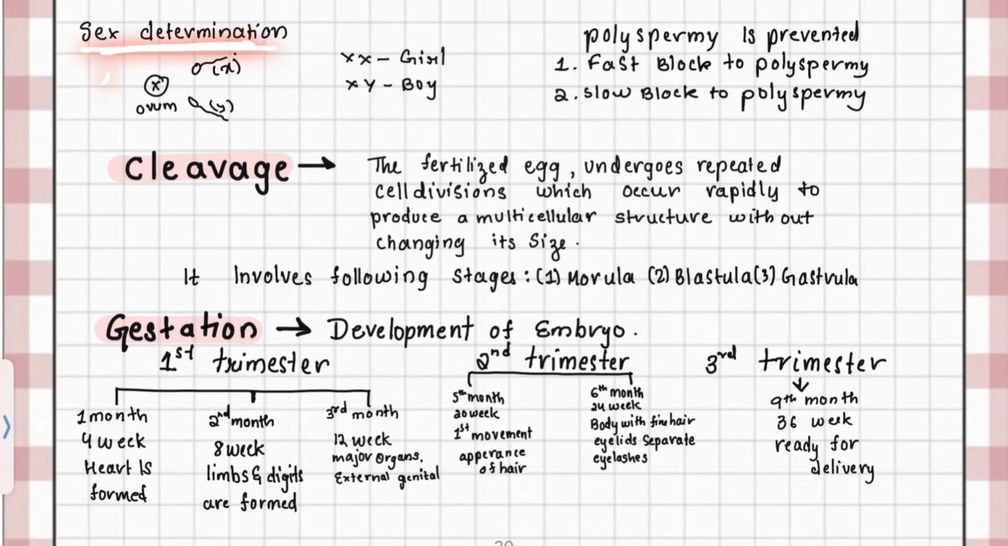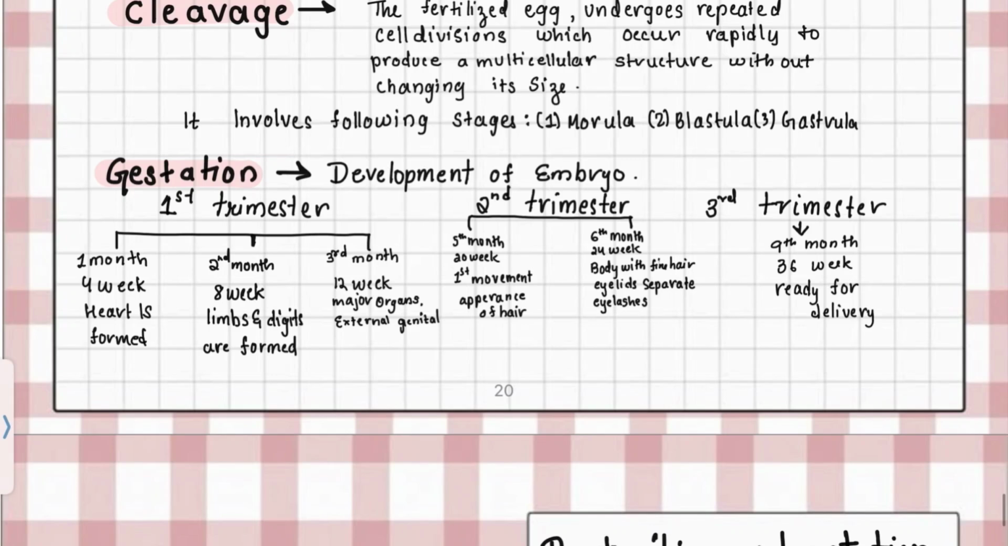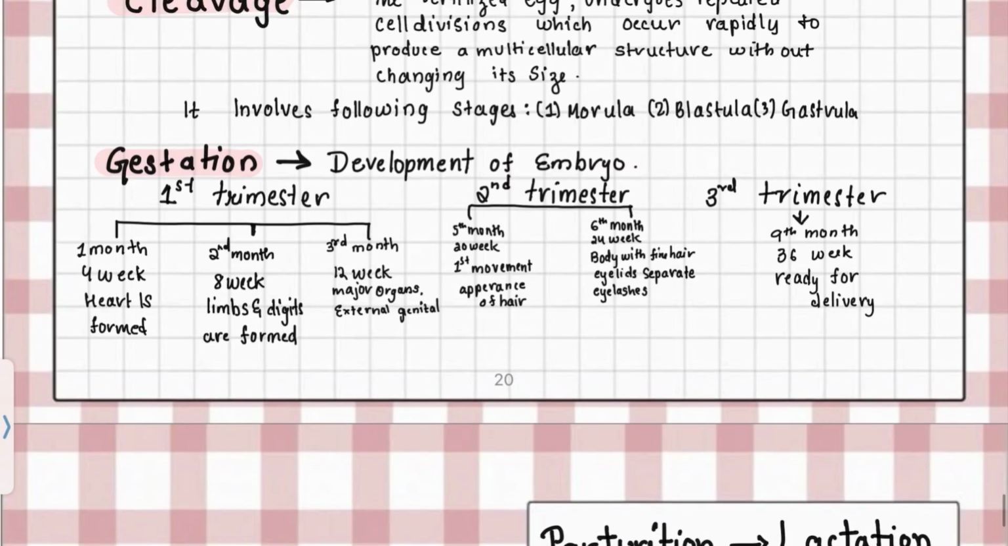अगर हम sex determination की बात करें, sex of the baby is determined at fertilization step itself. XX is for female and XY is for male. Y chromosome comes from the sperm, so father determines the sex of the child. Cleavage refers to the rapid mitotic divisions of the zygote without increase in size. These divisions lead to formation of morula, blastula and gastrula. And gestation is the development of the embryo inside the uterus, and it is divided into 3 trimesters.